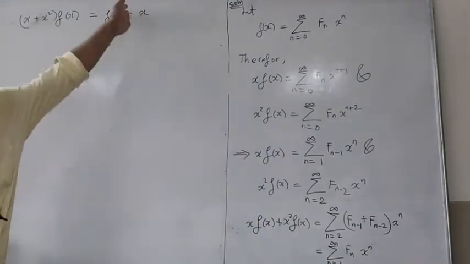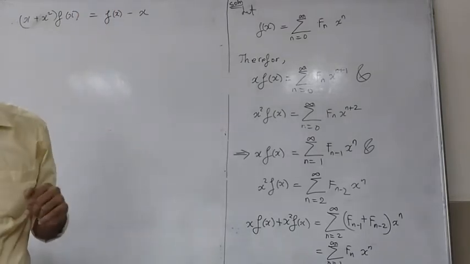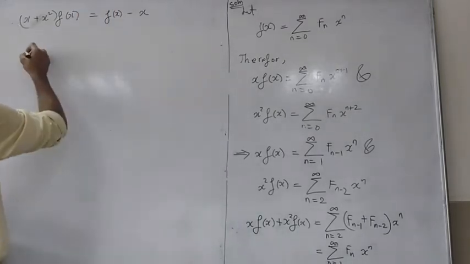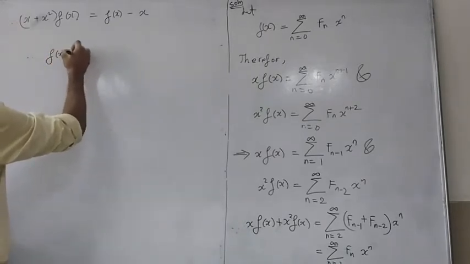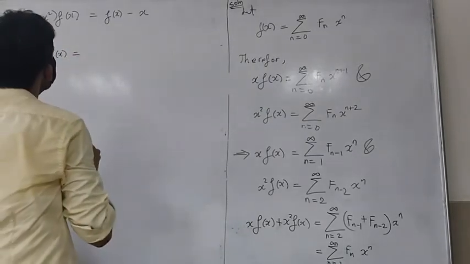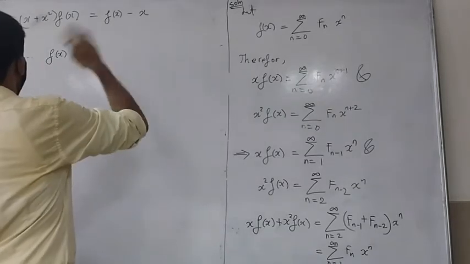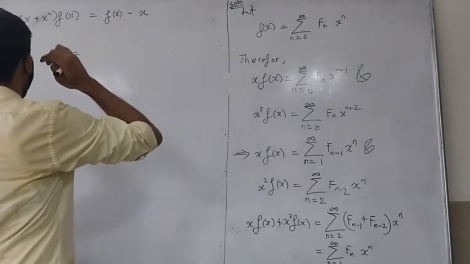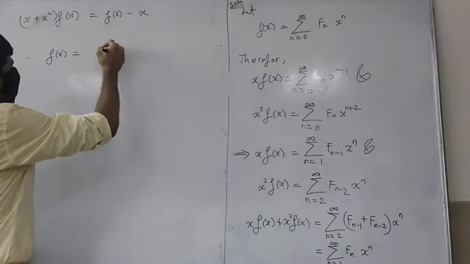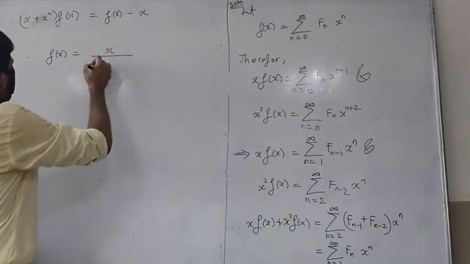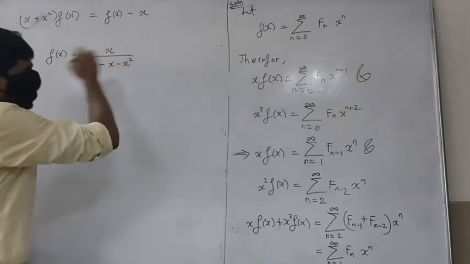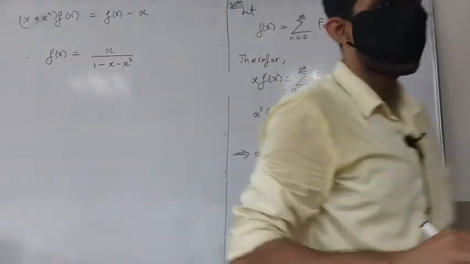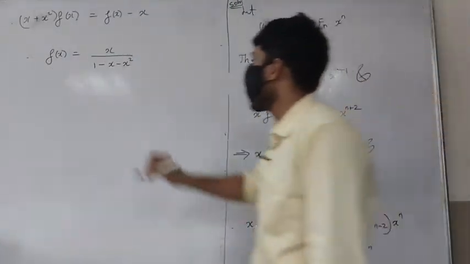That's it. From here we can compute what f of x is. Just regular calculation: take this to that side, divide down. I believe that f of x is going to be x upon 1 minus x square. Just check. Yeah, it looks right. That's what it is.